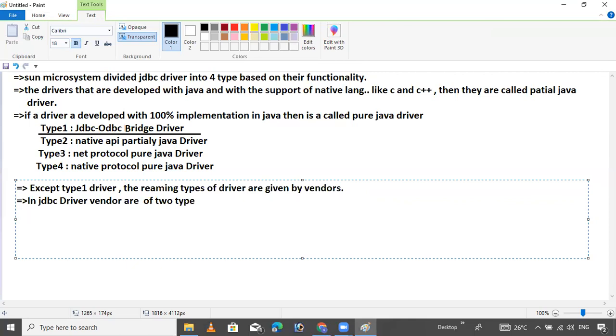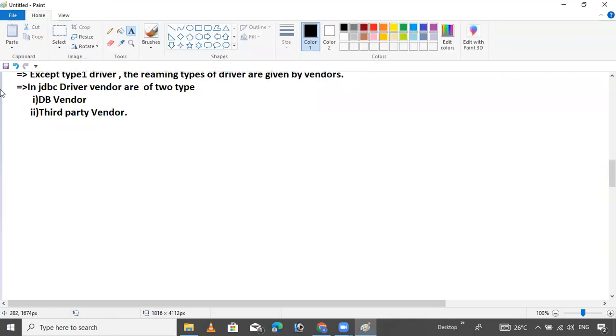First one is the database vendor, second one is the third party vendor.